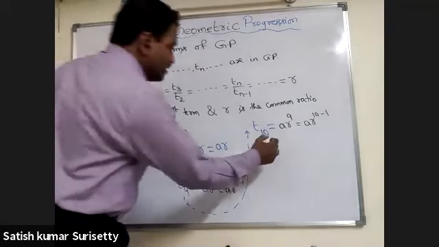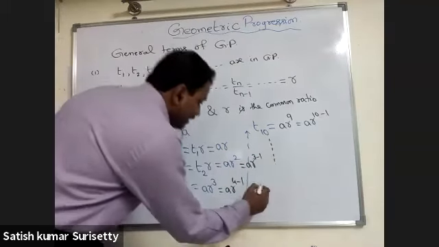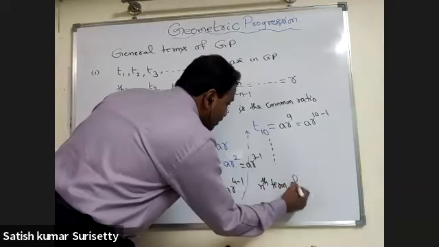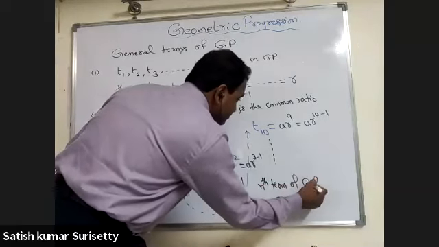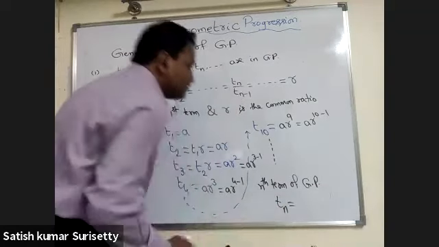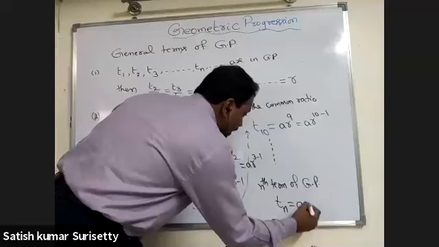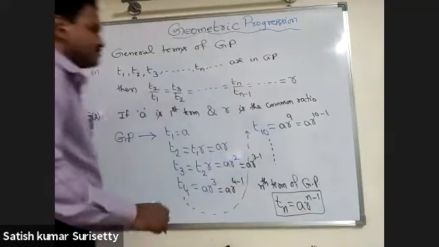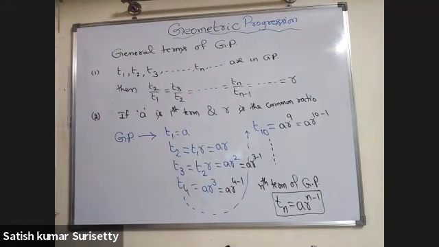So from this observation you can say the nth term of geometric progression is Tn equals A into R to the power of n minus 1.